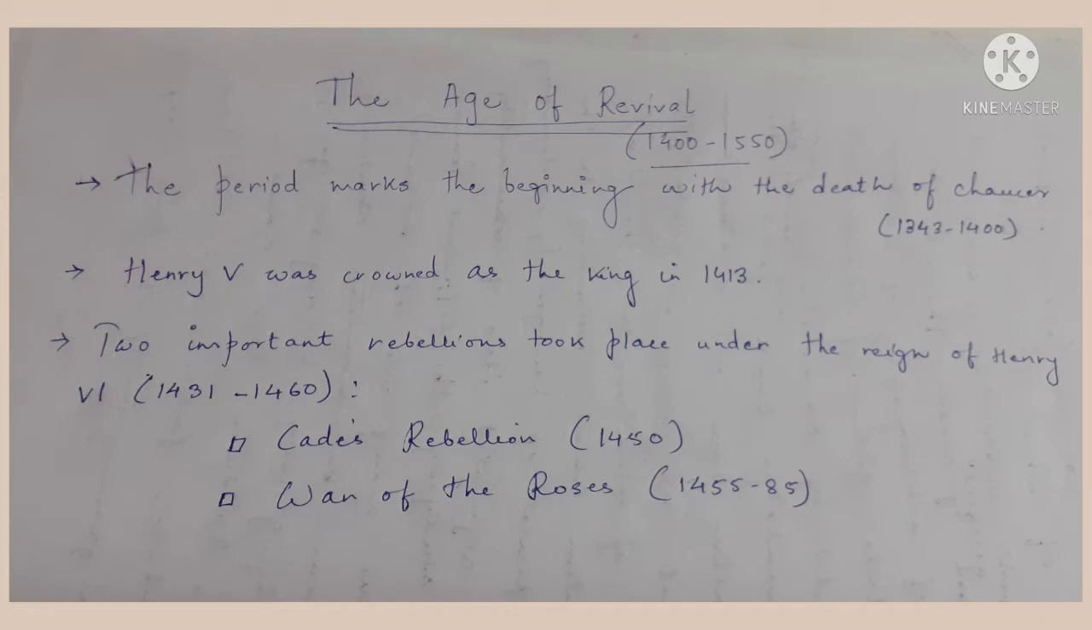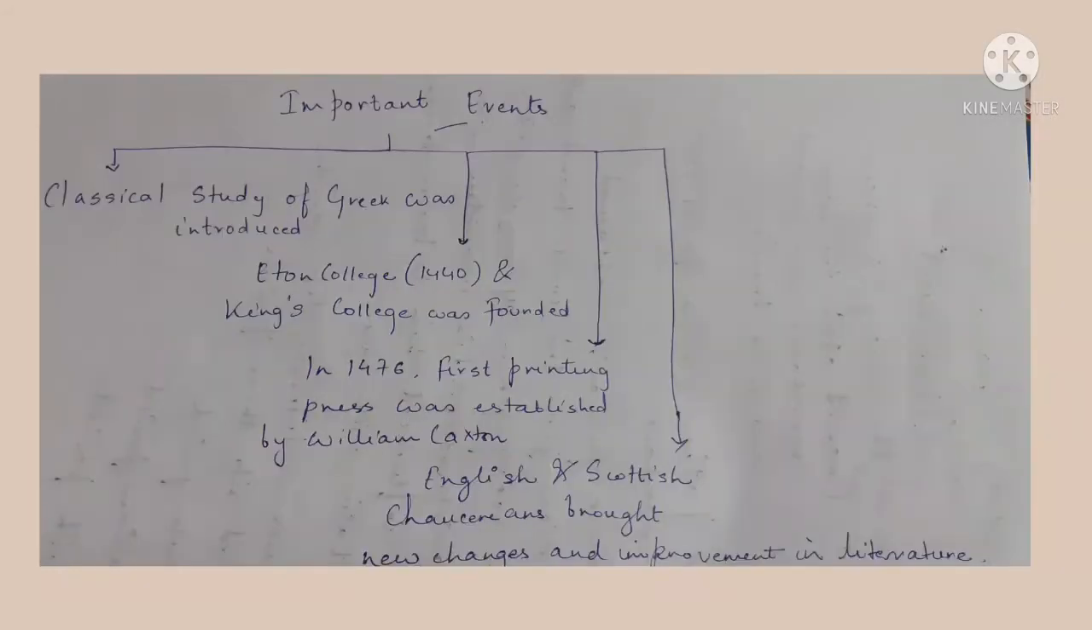But we see that with the death of Geoffrey Chaucer in the year 1413, Henry V is crowned as the king to the English throne. And as we move towards the rule of Henry V, we see certain socio-political changes taking place. Gradually, Henry VI takes over the English throne, and we see two major rebellions coming up. The first is Cade's Rebellion, an uprising against the policies made by Henry VI, which was led by Jack Cade, an Irishman.